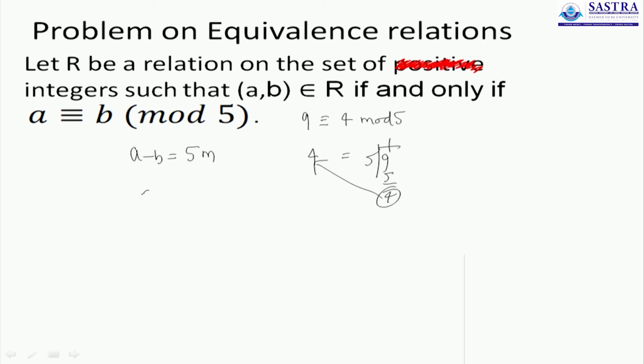For example, (6, 1) is part of the relation. (6, 1) belongs to R because 6 minus 1 is 5, a multiple of 5. (8, 3) is a multiple of 5. (18, 3) is also a multiple of 5. (38, 3) is also a multiple of 5. 13 minus 3 is also a multiple of 5. So such numbers will be part of the relation, will be considered as ordered pairs in the relation.